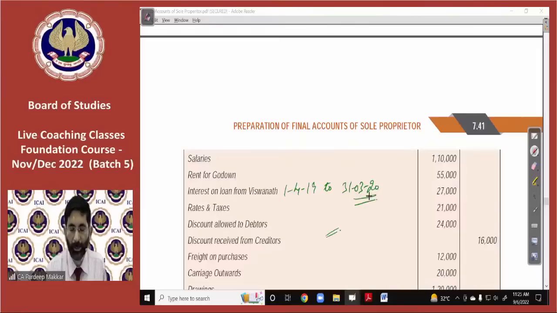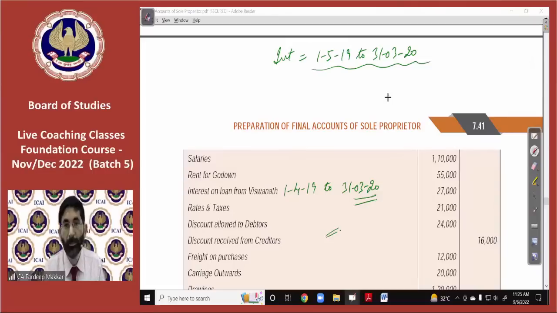Interest is to be paid from 1st of May 2019, because the loan is taken on 1st of May 2019, not on 1st of April. Now, why is this information given? So that you can check whether the interest amount is correctly calculated or not.